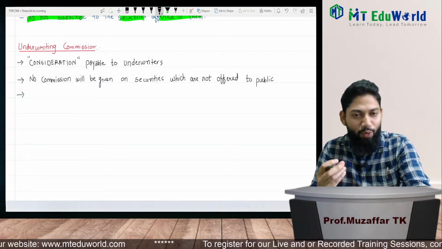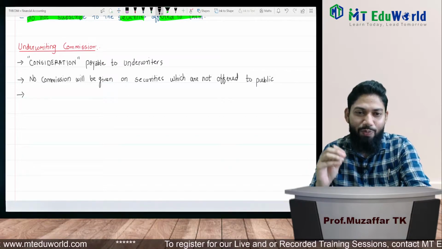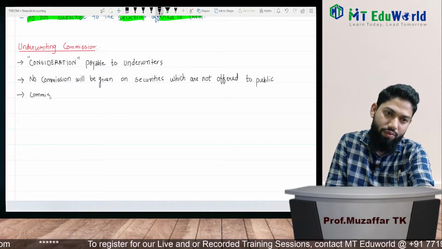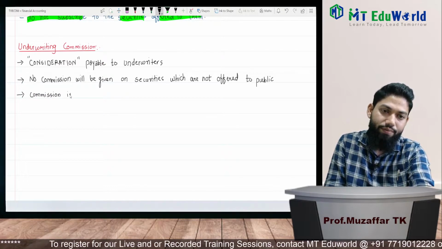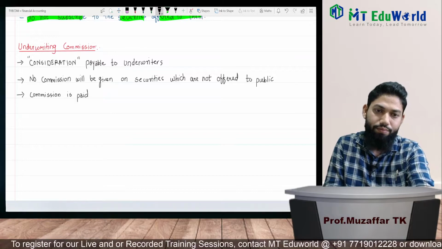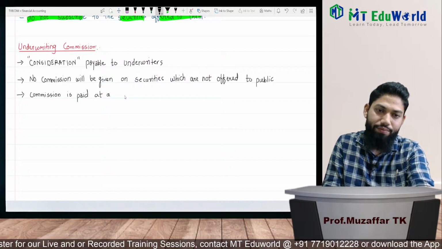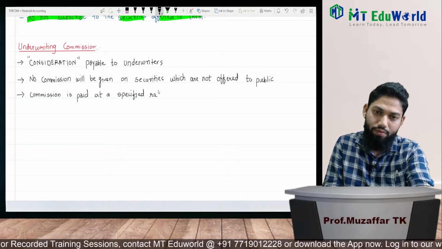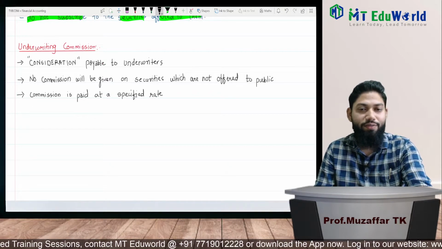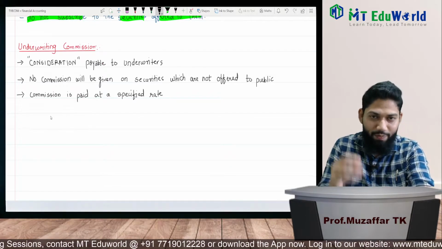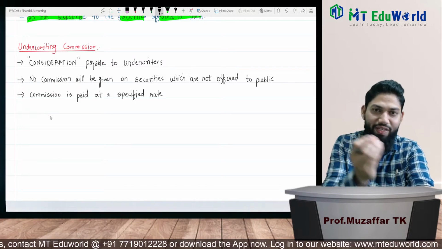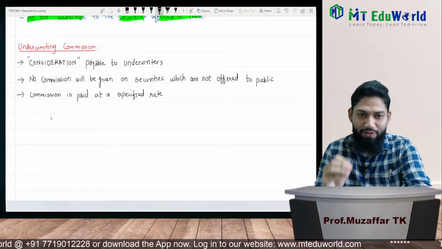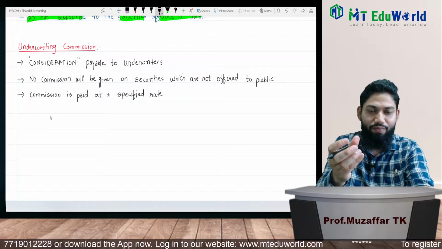Okay, so we'll write the point that commission is paid at a specified rate, right? About that rate, the Companies Act has given some rates and SEBI or Ministry of Finance has given some rates. We will check those rates right now.